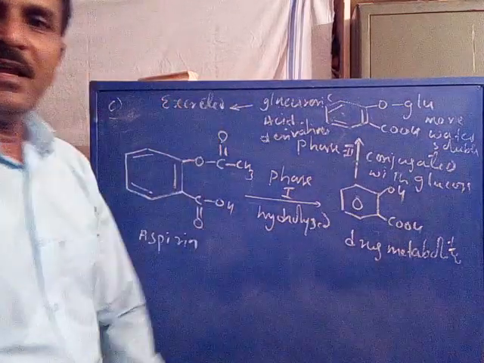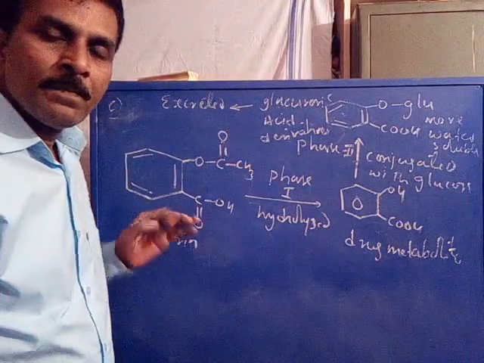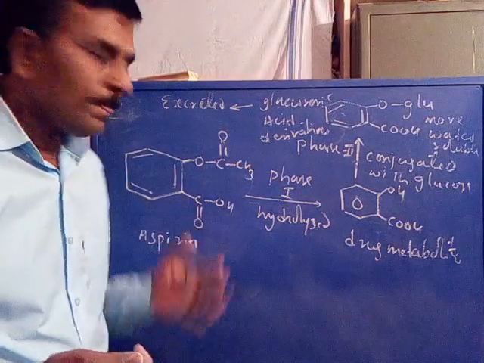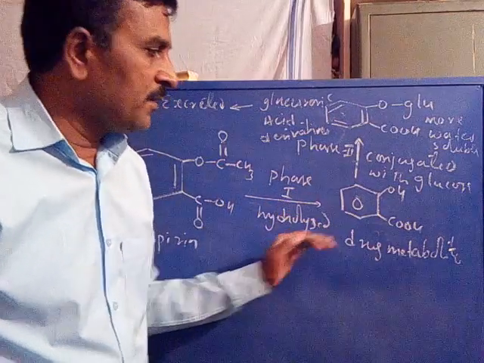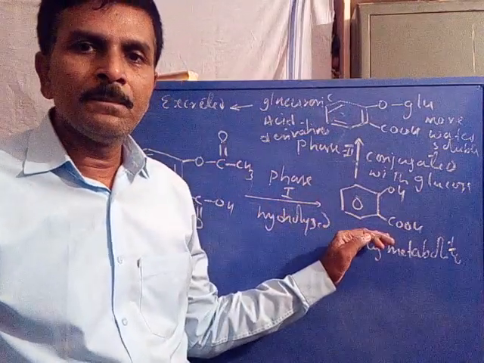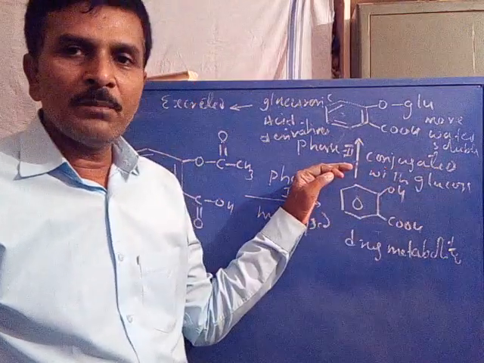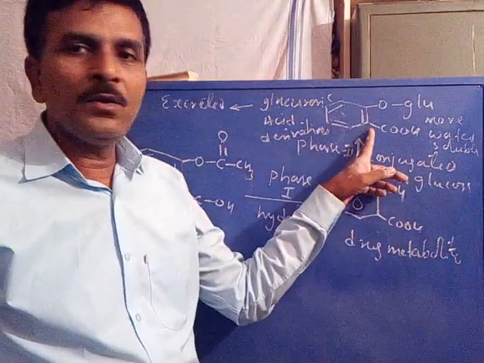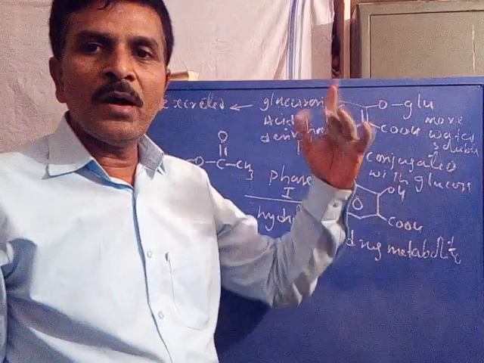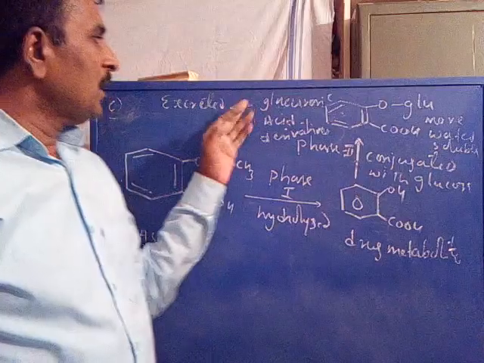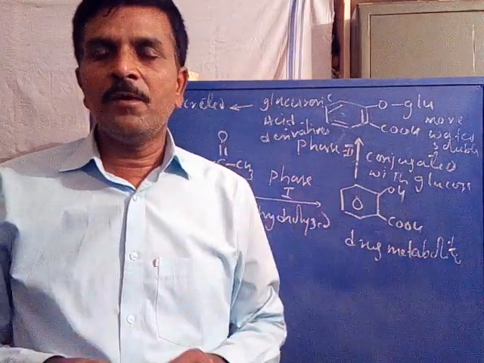So aspirin, after its action, will be hydrolyzed in phase 1 drug metabolism into salicylic acid, which will be conjugated with glucose in phase 2 drug metabolism to be transformed into a glucuronic acid derivative, which is more water soluble. Hence, it is excreted easily from the body. This is called drug metabolism.